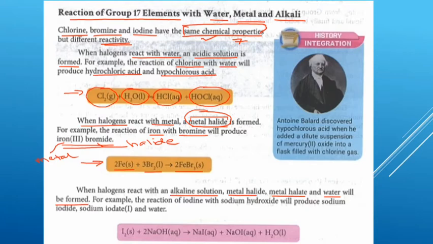For example here, the reaction of iodine with sodium hydroxide, alkali ya, will produce sodium iodide, and sodium iodate 1, NaOI, and also water. So this is the reaction of halogen with alkaline solution.